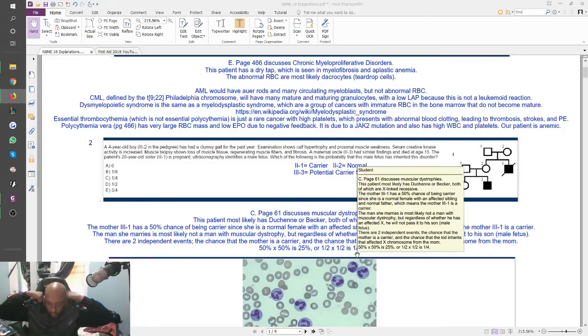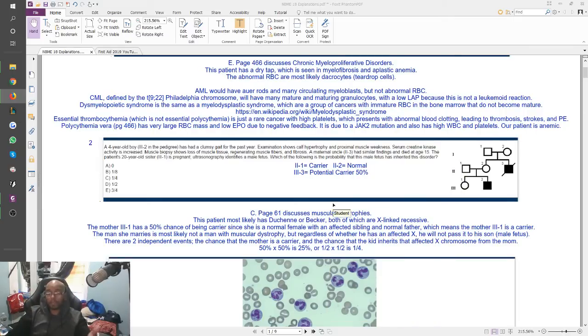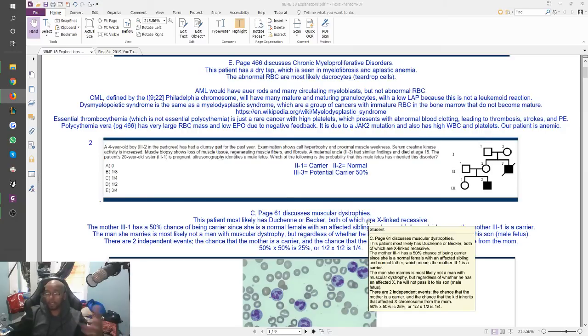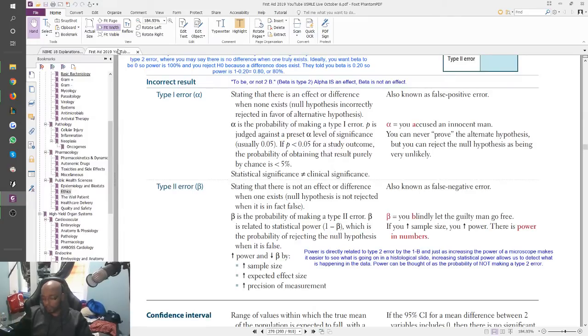You wouldn't really need to think all of this in your mind during the test because you're going to have experience solving questions like that, like we did right now, right? Things like this can become difficult though, because if you don't have the experience but you know the routine way of solving such a question, things that might confuse you are the fact that you don't know who she's marrying, right? But again, unnecessary. You might not actually remember that Duchenne or Becker are X-linked, but both of those are high yield topics, so you definitely want to make sure you remember that. The third disease that was muscular related on this one is actually not a trisomy.